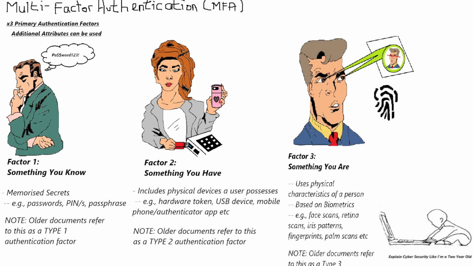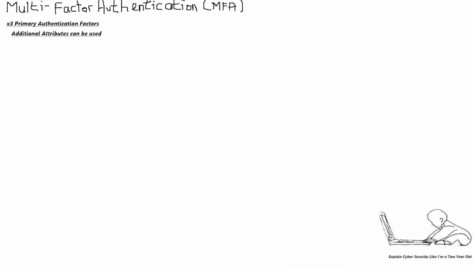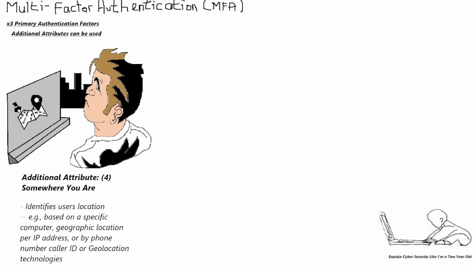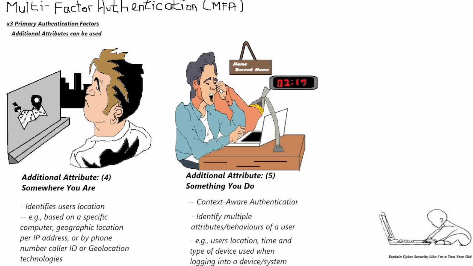In fact, progressively stronger when implemented correctly, with something you know, aka a password, being the weakest, and something you are, aka biometrics, being the strongest. Furthermore, adding additional factors such as somewhere you are and something you do can further increase the security of multi-factor authentication. If you wish to learn more about biometrics, here is a link to my previous video.